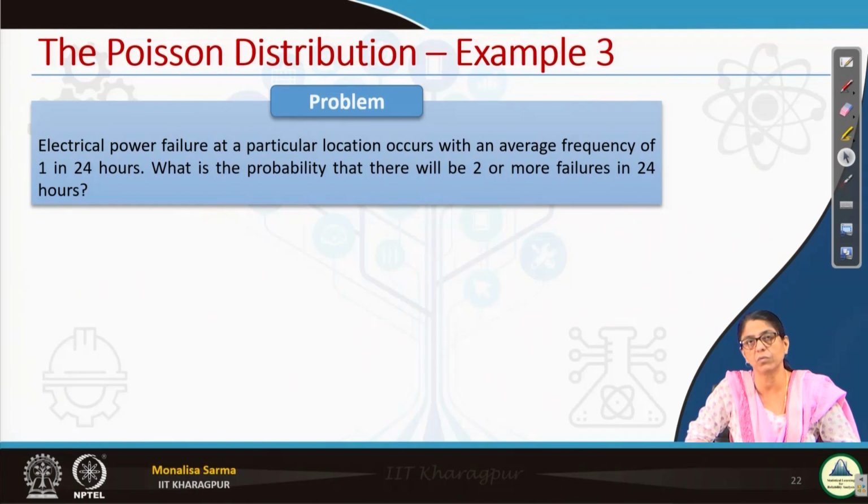Now, my x is a random variable. X is the number of failures. I am interested in finding out 2 or more failures. That means, what is the probability of finding 2 or more failures? It is basically the same as 1 minus of 0 failure plus 1 failure. 0 failure, 1 failure means at most 1 failure, that is 0 plus 1. If I subtract that from 1, then I will get 2 or more failures, because otherwise I have to find out 2 failures, 3 failures, 4 failures, it might go to infinity. So, that is difficult to find out. Instead of that, I will take the easy path, that is 1 minus (0 plus 1).